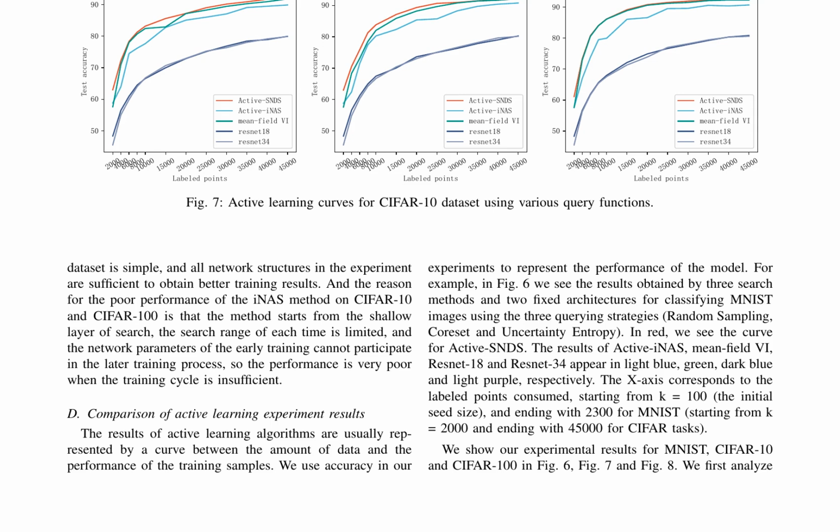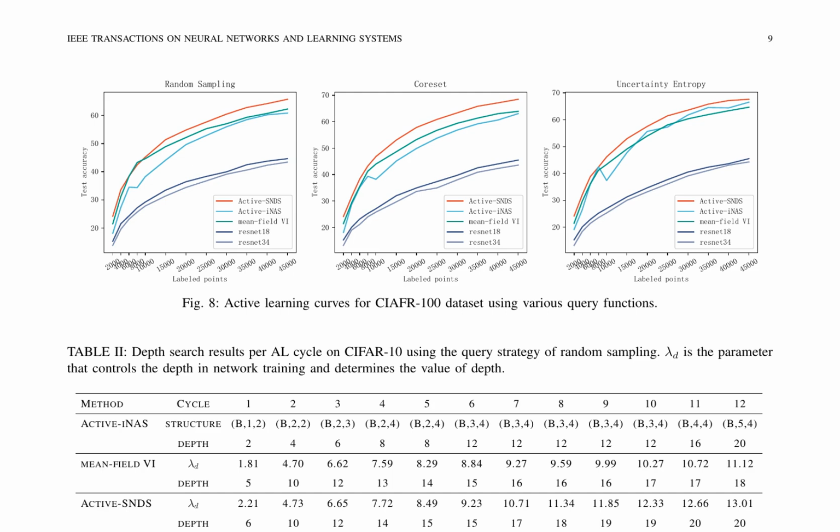The active learning curves start from an initial seed size of k equals 100 for MNIST and k equals 2000 for CIFAR tasks, demonstrating the effectiveness of different query functions and search methods, with mean field VI and SVI consistently outperforming others. Active learning experiments on the CIFAR-10 dataset were conducted using various query functions, including random sampling, core set, and uncertainty entropy. The goal was to evaluate the performance of different active learning methods, specifically active SNDS and active INAS, in terms of test accuracy and depth search results.